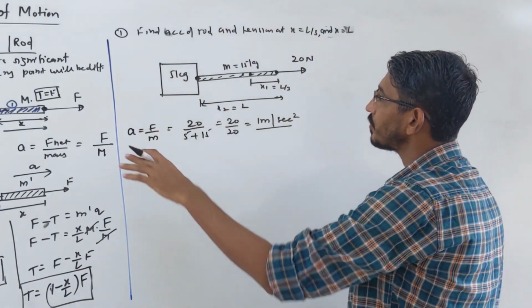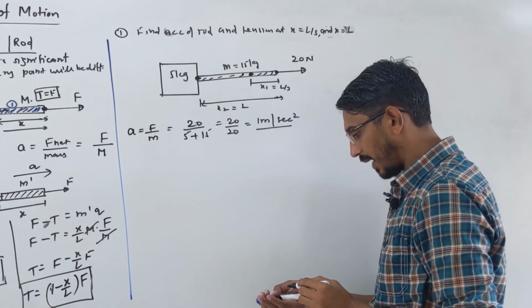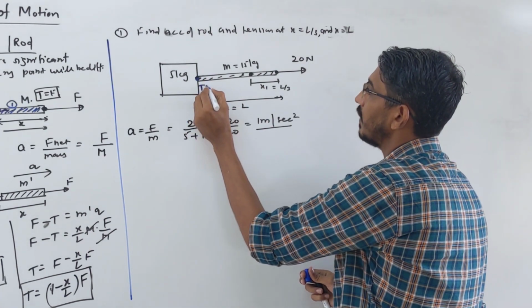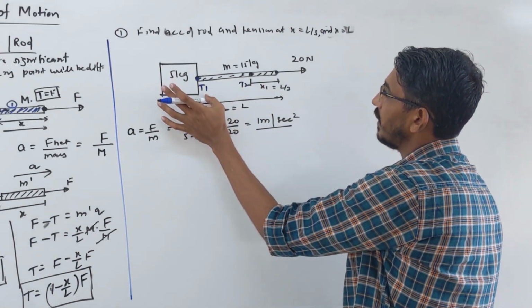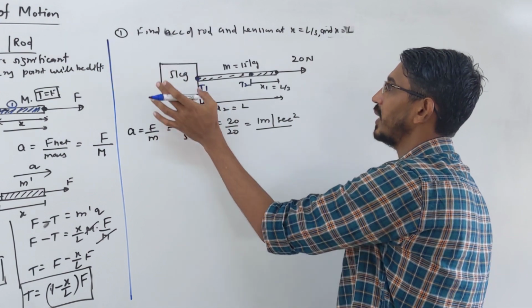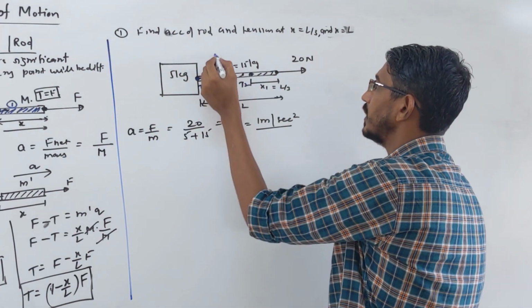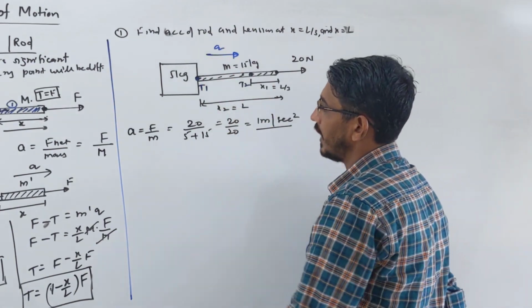Watch carefully. You have to find the tension at this point. Give this tension some name like T1 and T2 to understand it. I am calling this tension T1, and the tension at this point T2. If you want to find T1, let's cut it from here. You can take the FBD of this block or of this block, your choice. And this whole system is accelerating in this direction with acceleration A.